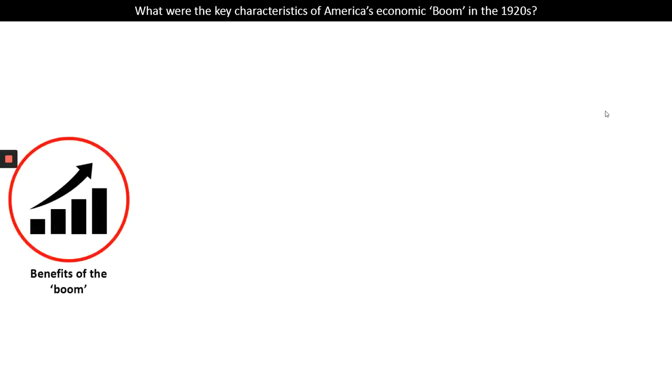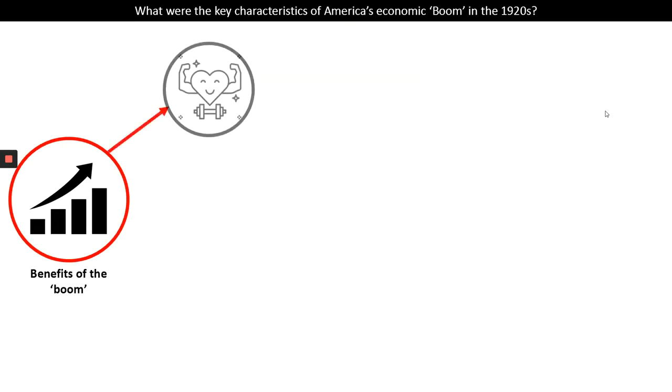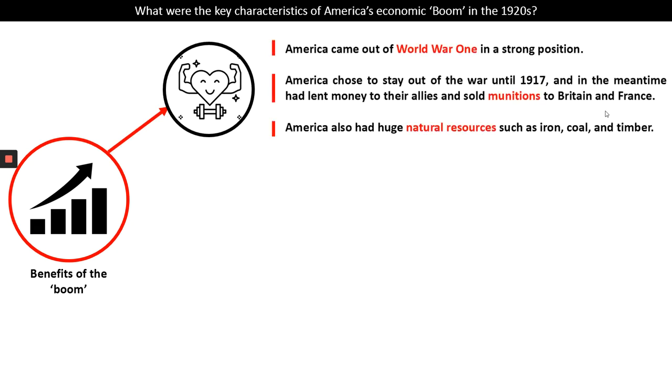Let's start by looking at the benefits of the boom then, and we're going to start by looking at America's economic strength at the end of World War I. America came out of World War I in a very strong position. Although the war started in 1914, America had a policy that's called isolationism. They stayed out, they isolated themselves from the other countries of the world that were at war. And so they only joined the war in 1917.